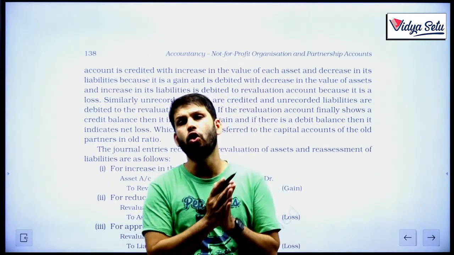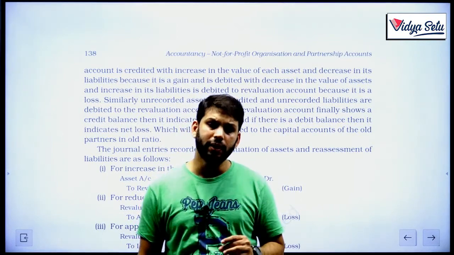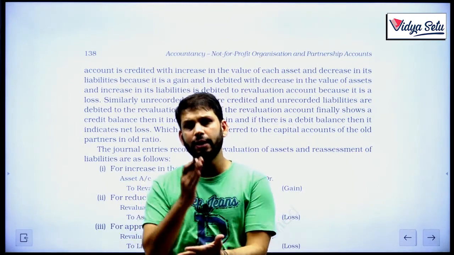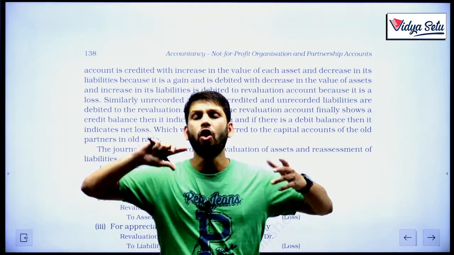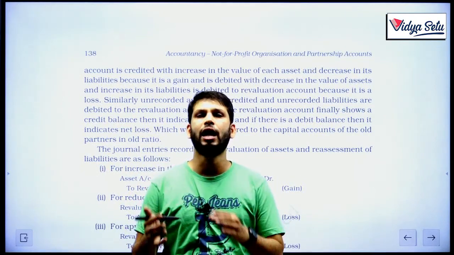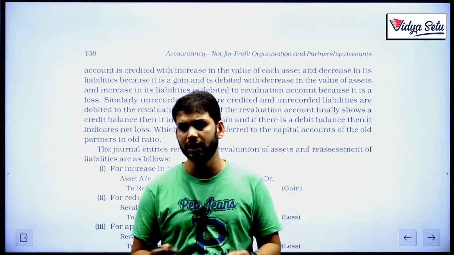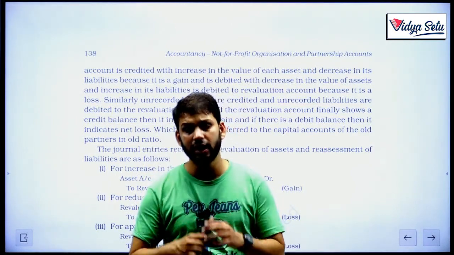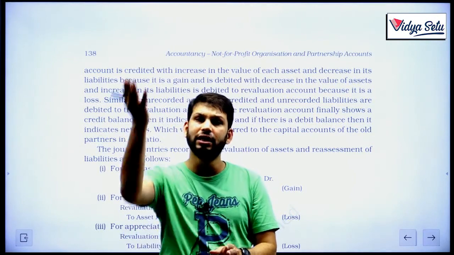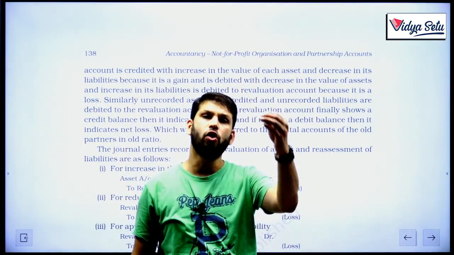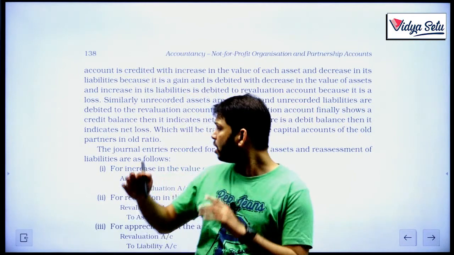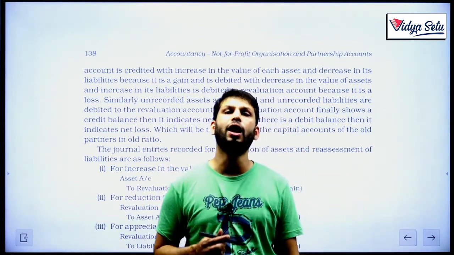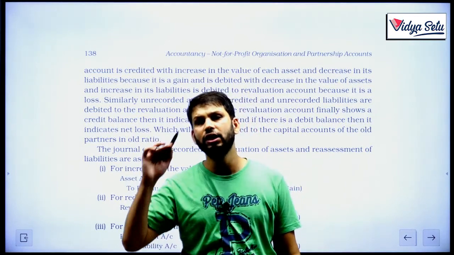In the same way, if any losses were incurred, that loss should also belong to them, and that is the reason why at the time of reconstitution of the firm, all the balance sheet items, the assets and liabilities, are revalued or reassessed as the case may be, and the current market values are to be ascertained. Whatever profit or loss because of this increase or decrease has happened will belong to the old partners in the old ratio. Before going to the journal entries, I'll show you the revaluation account so that it will be easier for us to understand.